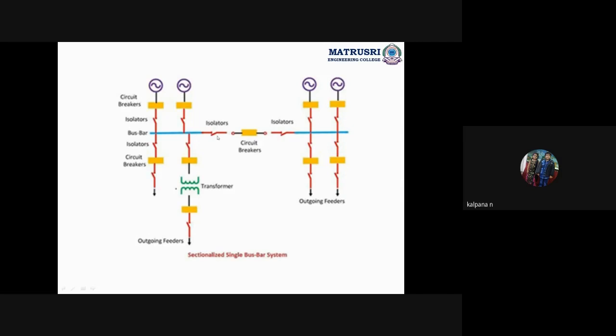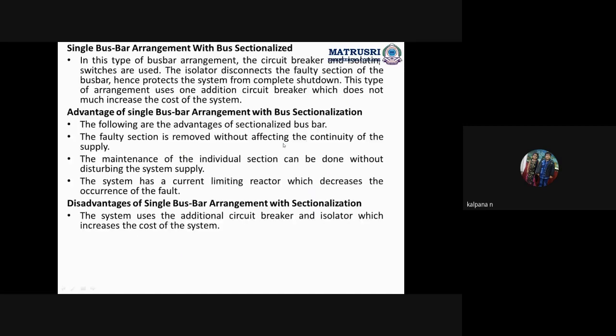By opening this isolator, if you want maintenance or to rectify any fault on any side, that isolator will be opened and that part will be de-energized, repaired, and then reconnected. So this is single bus bar with bus sectionalized.